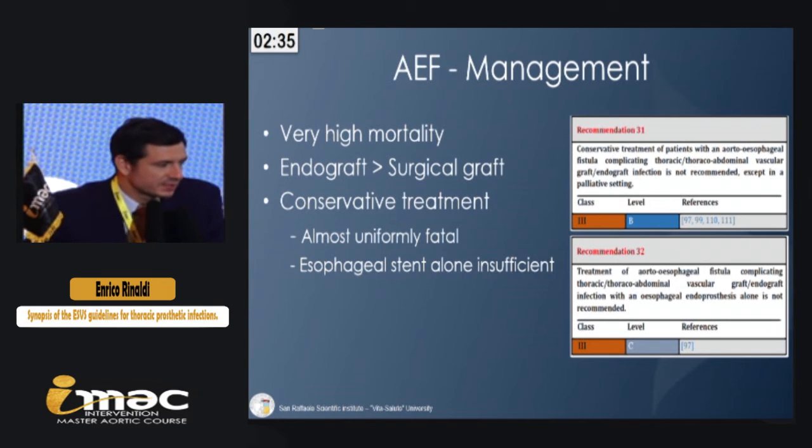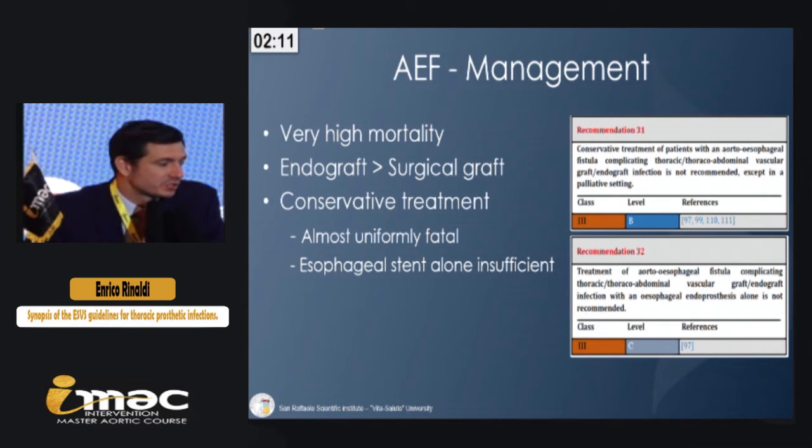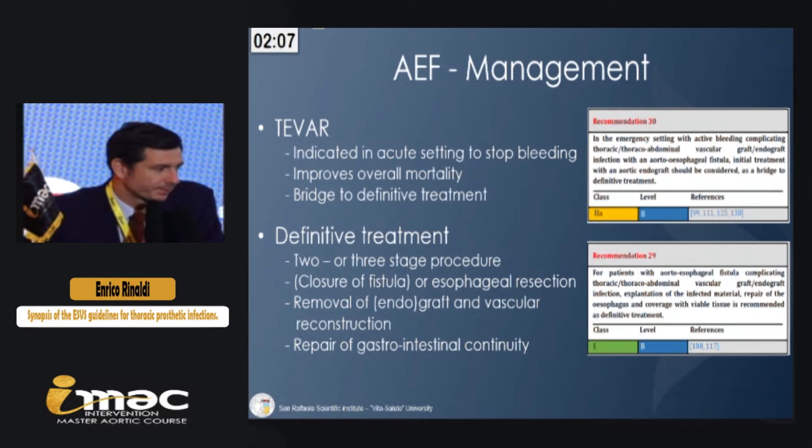The guidelines underline that aortoesophageal fistula is associated with very high mortality. This is more frequent after endograft repair compared with surgical graft. Conservative treatment in case of aortoesophageal fistula is almost uniformly fatal and is not recommended except in a palliative setting. Esophageal stent alone is also insufficient and is not recommended.